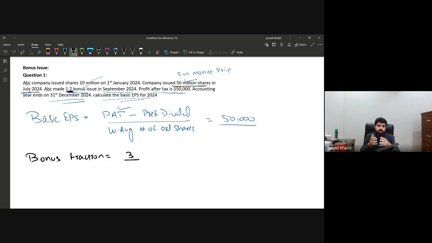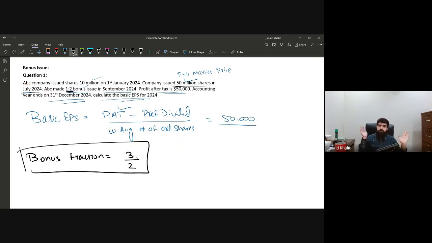If the shareholder has 2 shares, he will get one more share. So after issuing the bonus shares, the total number of shares would be 3, and before the issuance of bonus shares, we have 2 shares. So shares after bonus divided by shares before bonus: 3 divided by 2.